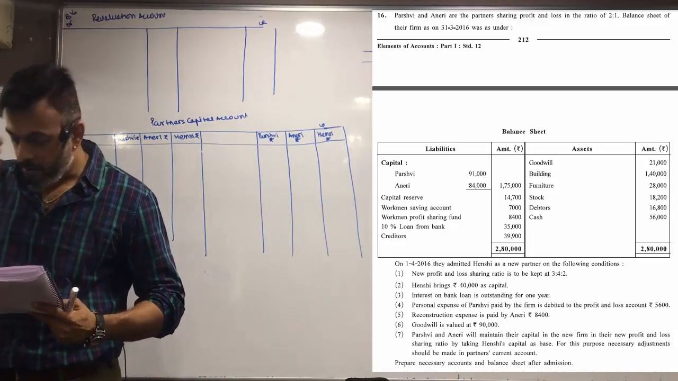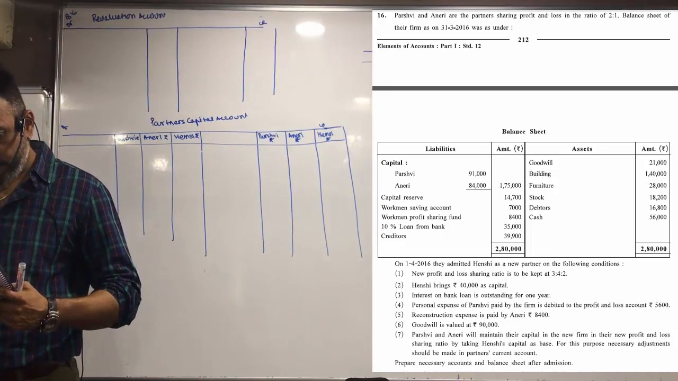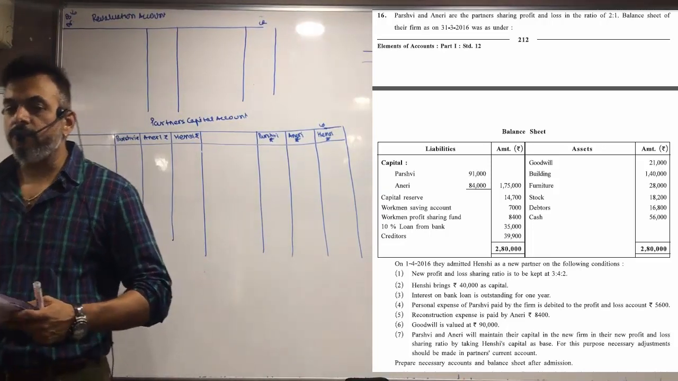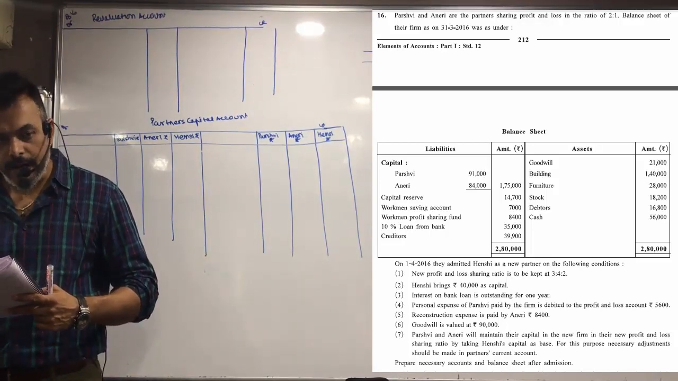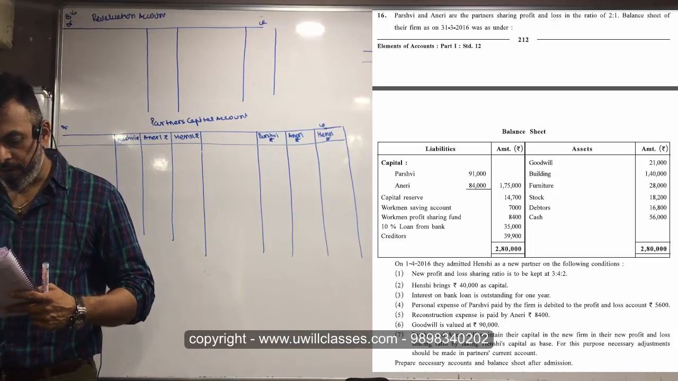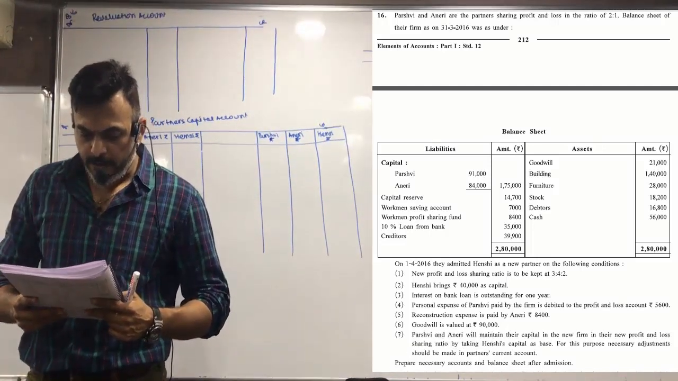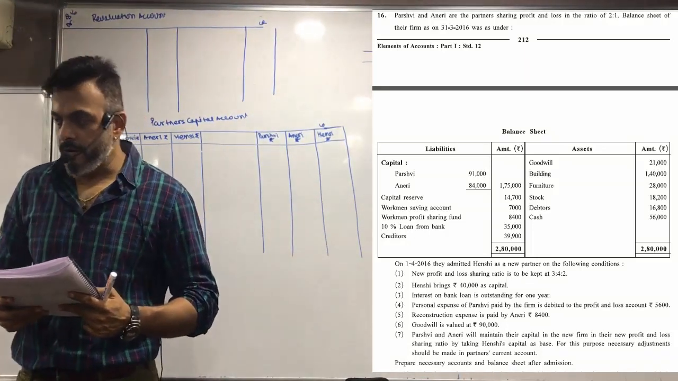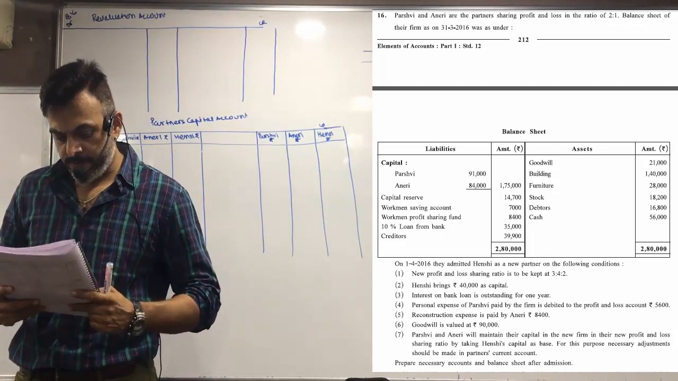Tick karo, likho 2:1 bracket mein. Workman saving account, distribute between partners or a liability? Liability. Workman profit sharing fund, liability. 10% loan from the bank, creditors, yes. Goodwill, tick karo, 2:1 likho. All goodwill distributed between partners. Building, furniture, stock, debtor, cash.